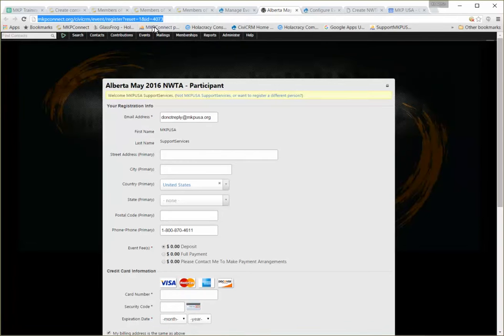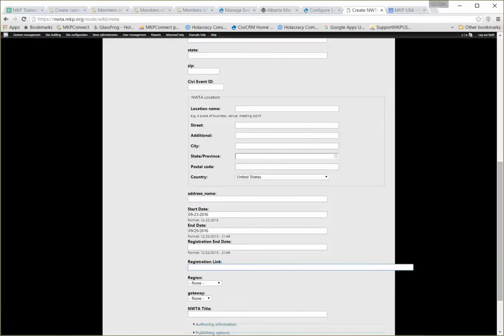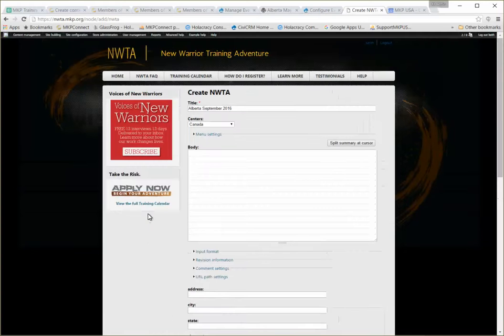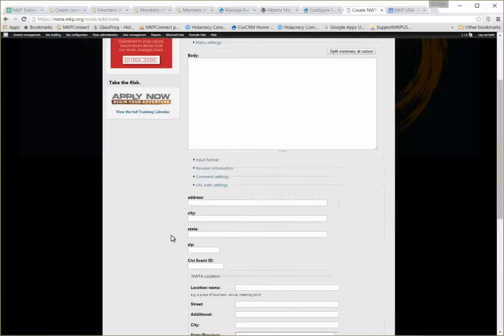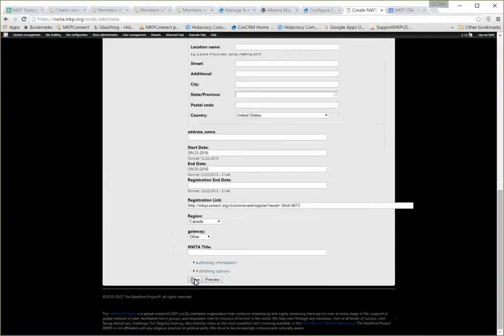I've highlighted my browser bar and pressed copy. I'm going back. This is that link right there, and it's Canada and it's other, and I think that's all I need. Even though there's extra fields, I'm pretty sure that's all I need.